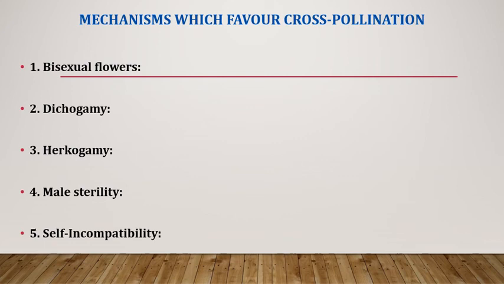It refers to the failure of pollen to fertilize the same flower or other flowers of the same plant, or it is the failure of the pollen tube to penetrate the full length of the style and effect fertilization. The examples are mustard, cauliflower and cabbage, etc.